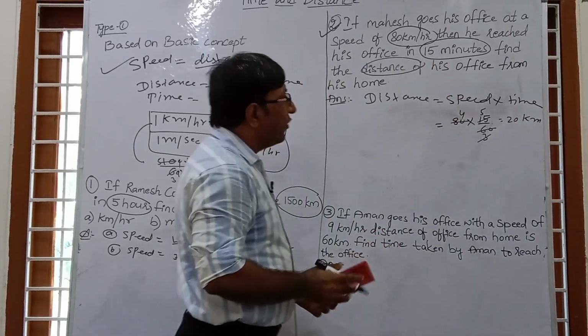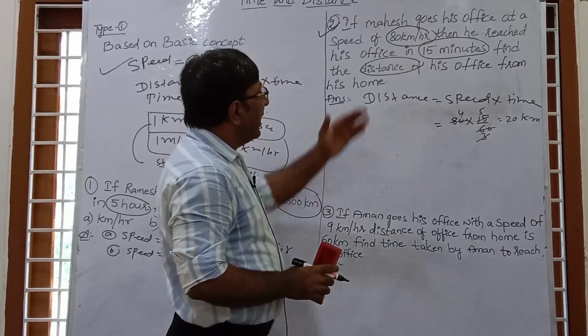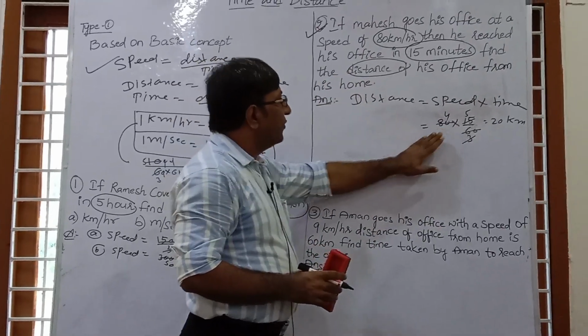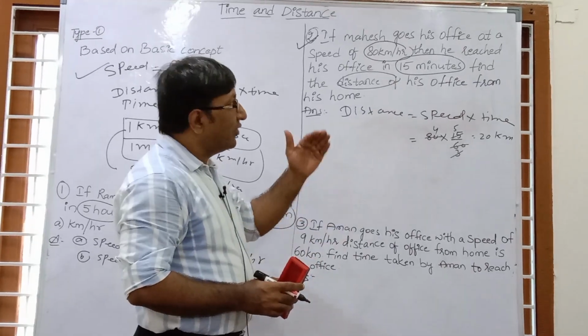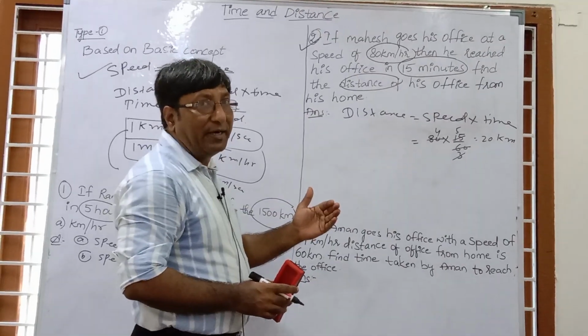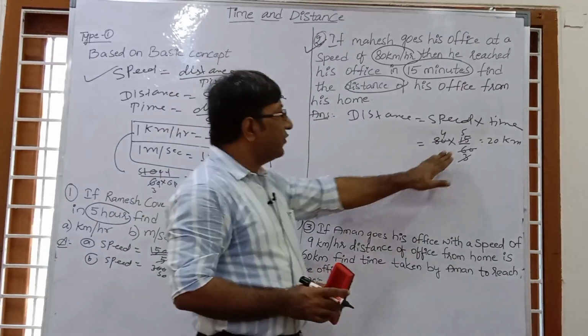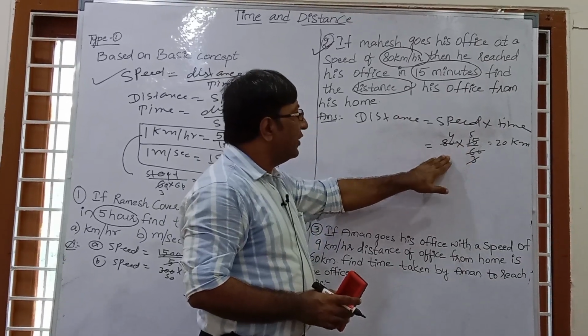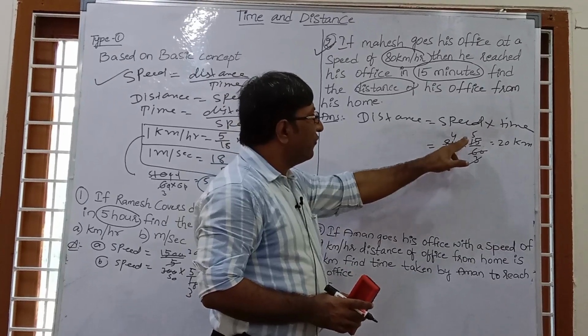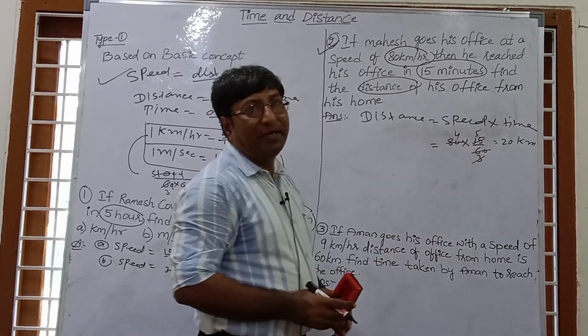So distance is what? Speed into time. The speed is given, 80 kilometer per hour. Time is given in minutes. So we will convert these minutes into hours by dividing by 60. So this is 15 by 60. Now cancel 15 and 60, and 4 twenties are 80. So this is 20 kilometer.